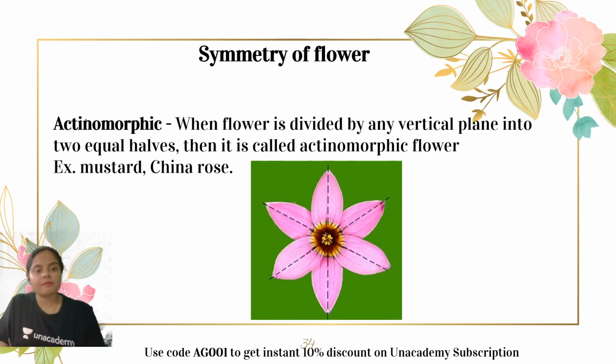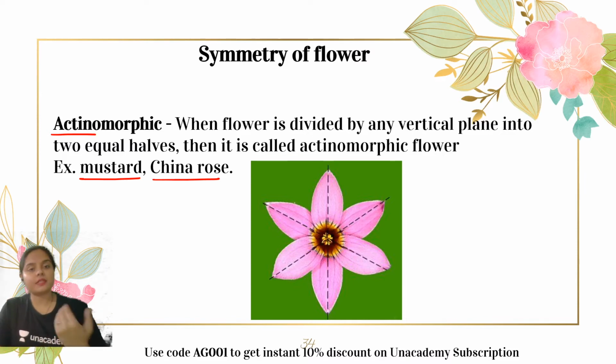And this is the example of actinomorphic symmetry. Now I'm going through the definition. When the flower is divided by any vertical plane into two halves, then it is known as an actinomorphic flower. Examples include mustard and China rose. So mustard and China rose, they are what? They are actinomorphic flowers. Okay.